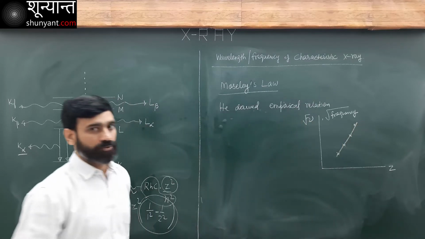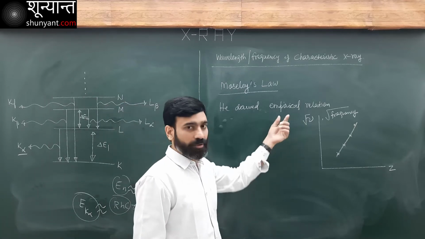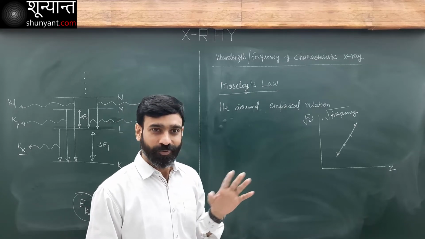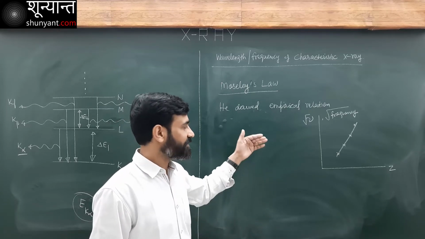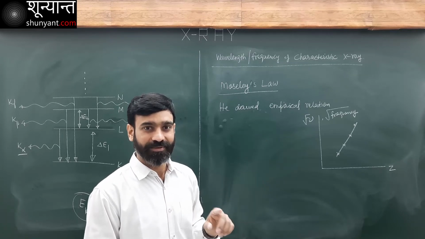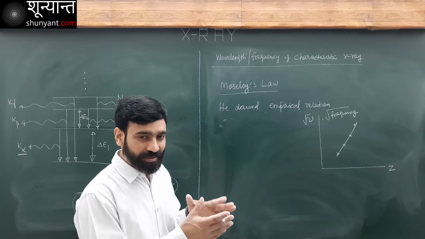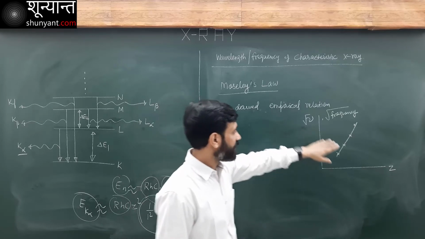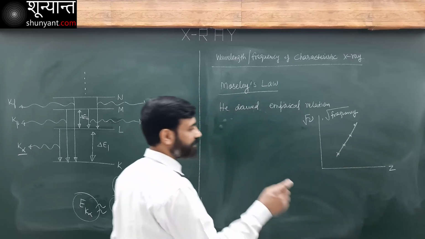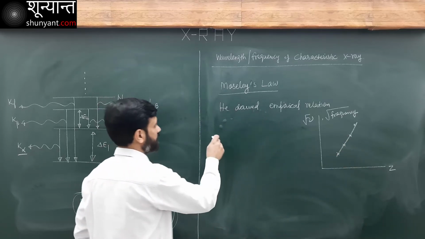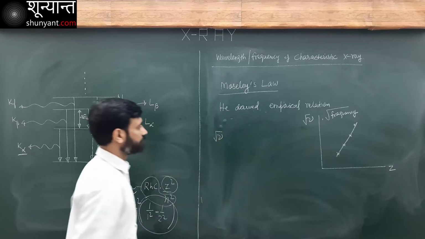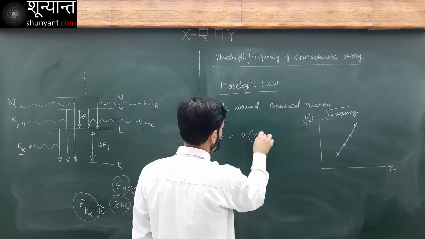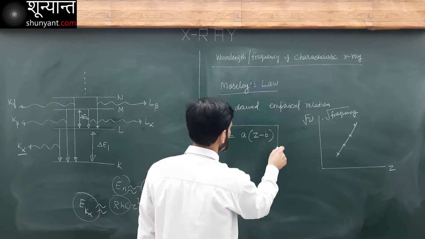So when he plotted the graph using the observational data, at that time there was no Bohr's theory. All of this was discovered before Bohr gave his theory. He plotted under root of frequency against atomic number and got a straight line, and then he expressed it in this relation: under root of frequency is equal to A into Z minus B.